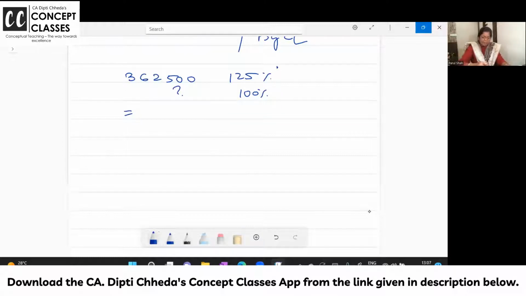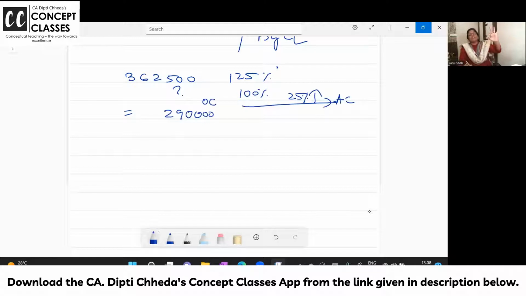362,500 into 100 divide by 125. 2,90,000 should be the original cost. And now actual cost, which has gone up by 25%. I'm making a diagram. You can also do like this. Also, it's your working note. So in costing, don't worry about the format. This is not accounts class. जैसे भी है working note में करना है. 362,500. 2 minutes. I need a break because these marathon lectures are also so tiring, I remember. Continuously we can't say, chalo take down this much and I will sit and relax.